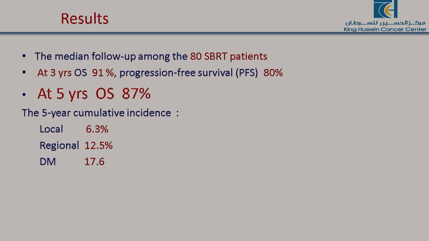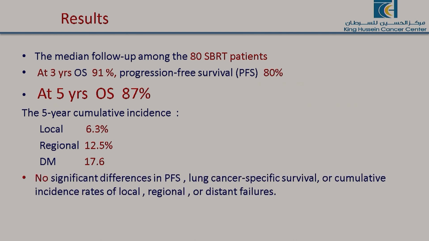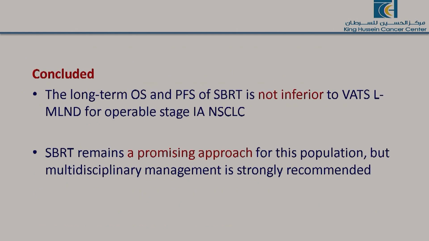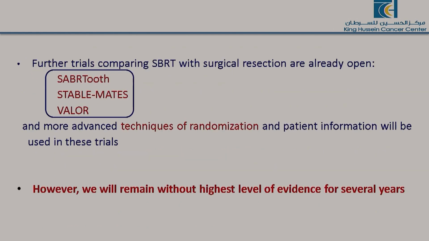So we now have evidence to consider it even for operable patients, although there are some trials, these three well-balanced trials, SBRT Tooth, STABLE-MATES and VALOR, to finally answer this question. And in my opinion, probably in the coming 2 to 3 years after we have the results of these trials, SBRT will be offered as an alternative to surgery even in the operable patient. By this, I finish because the time is finished. Thank you so much.